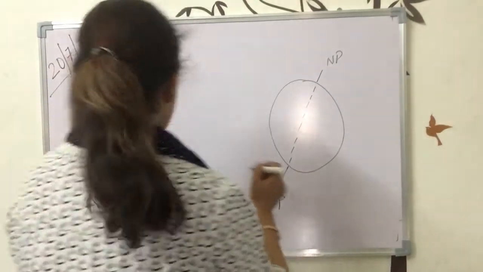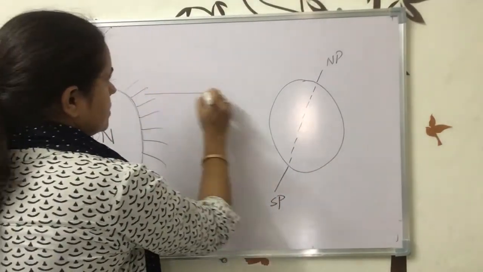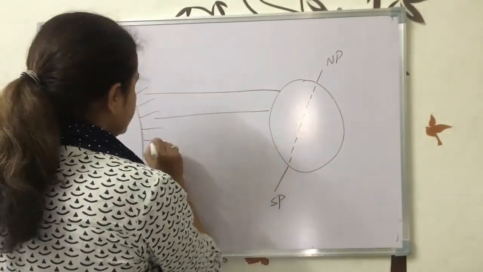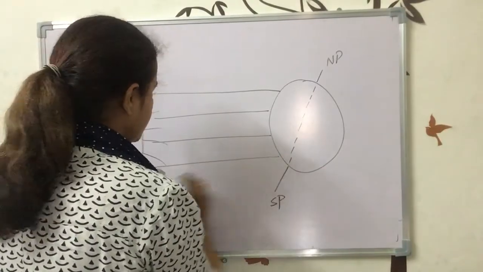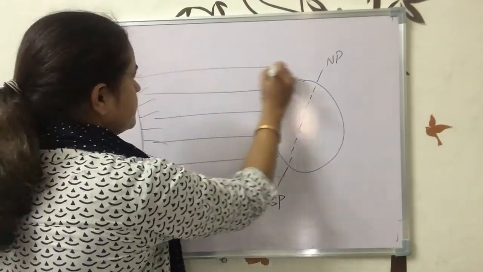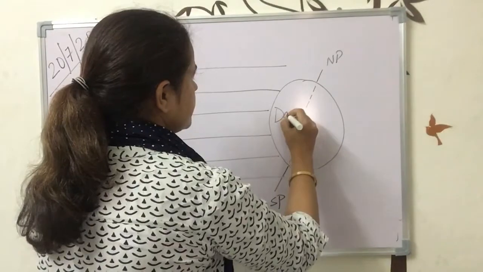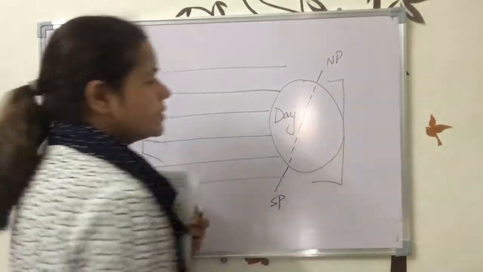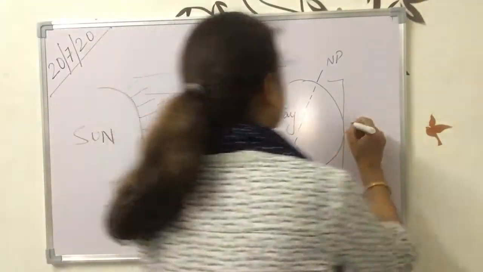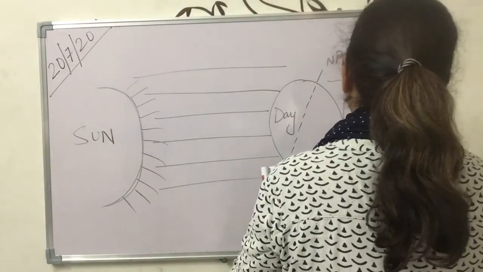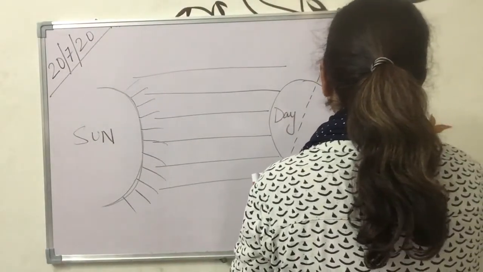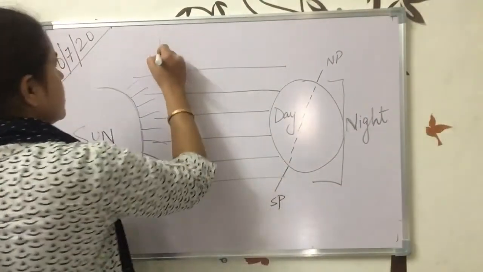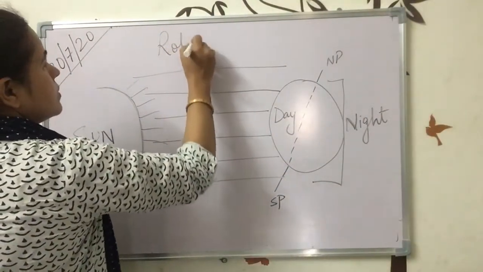Now you will see that this part is receiving the light of the sun. So this is having day. But this part is not receiving any light. That means it is night. And this happens in rotation.